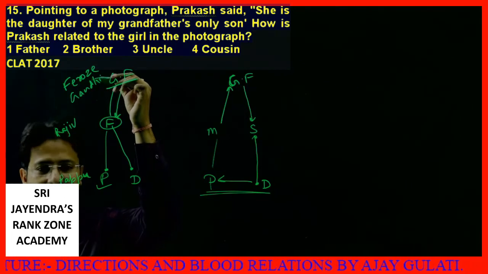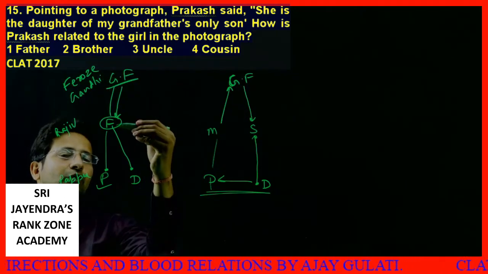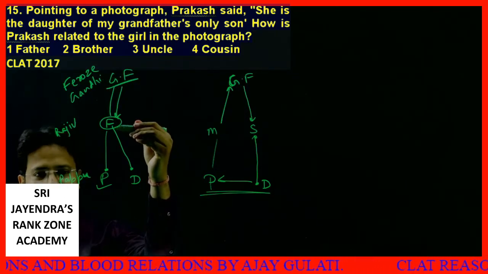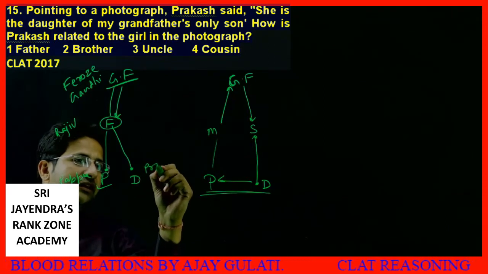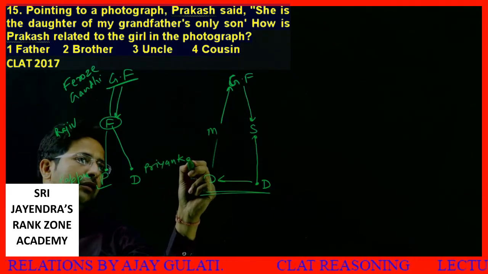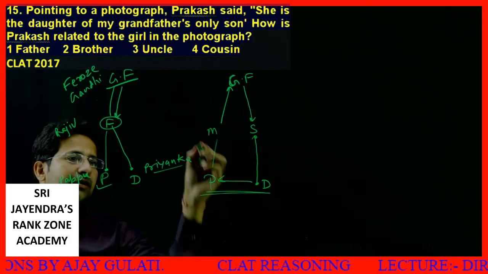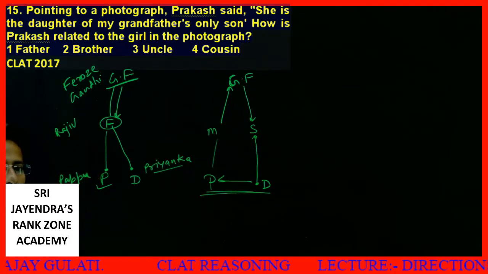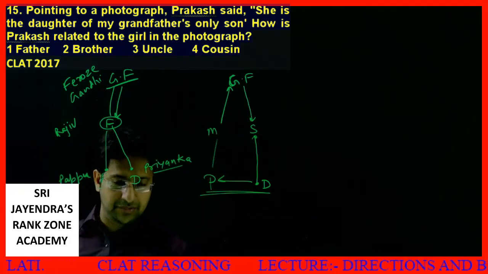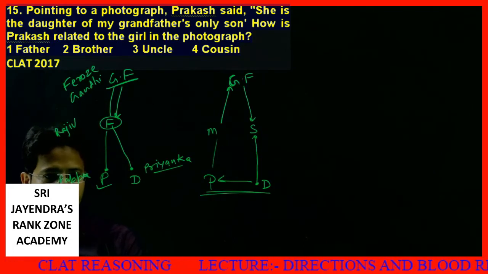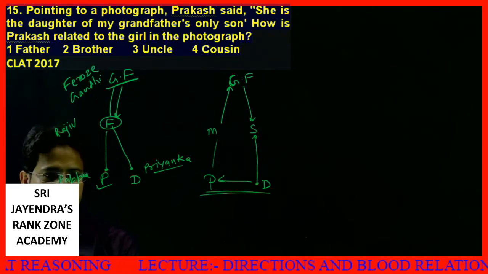Now this Firoz Gandhi has only one son. Let's say this is Rajiv Gandhi, and Rajiv Gandhi's daughter is Priyanka Gandhi. So Pappu is the brother of Priyanka. That way you can solve it. Let's move to the next one.